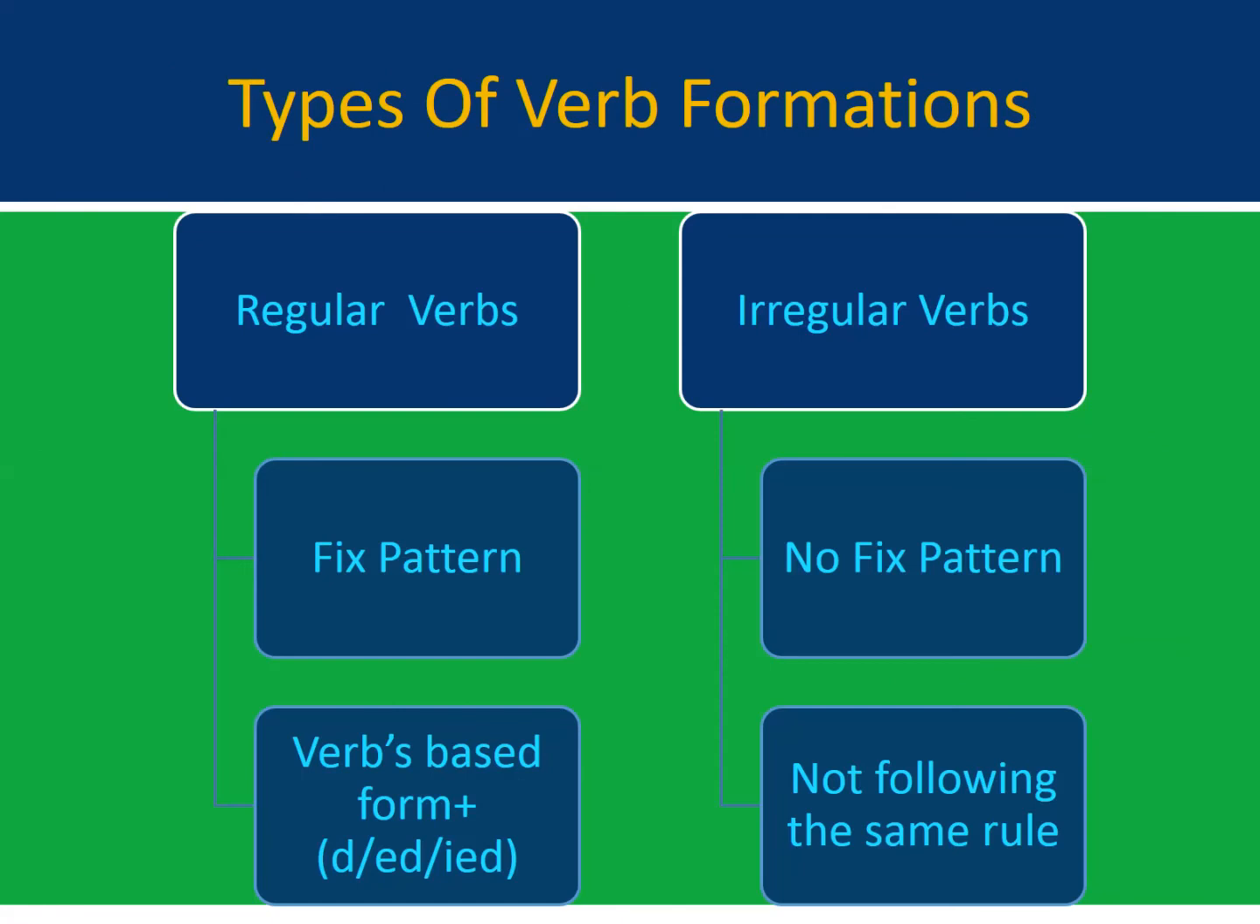Now the types of formation. In regular verbs, it is a fixed pattern, and to the base form of the verb we add d, ed or ied. And in irregular verbs, there is no fixed pattern, and we are not following the same rule which is followed in the regular form of verbs. So this is the difference between regular and irregular verbs.